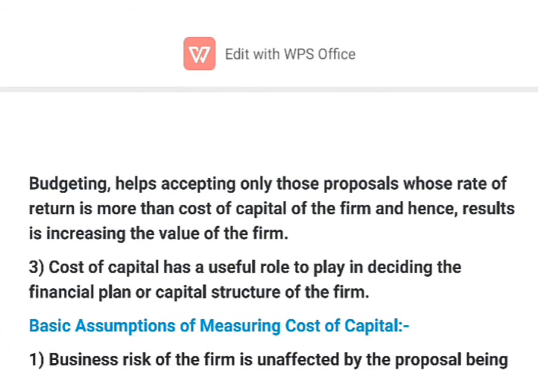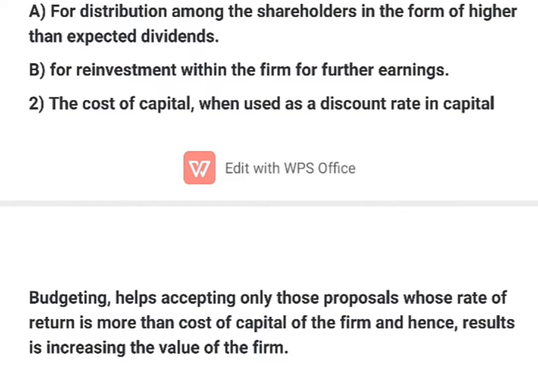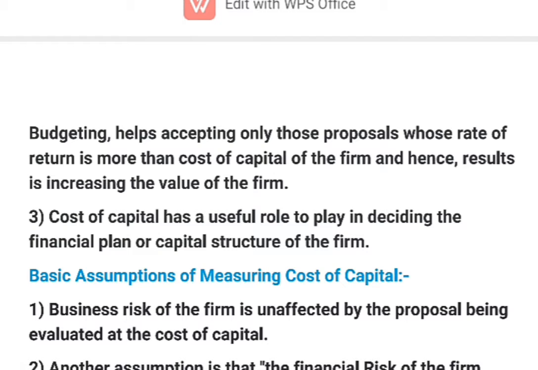So the second main point is that if we take cost of capital as the discount rate in capital budgeting, then it helps in accepting only those proposals whose rate of return is more than the cost of capital of the firm, and hence the result is an increase in the value of the firm.